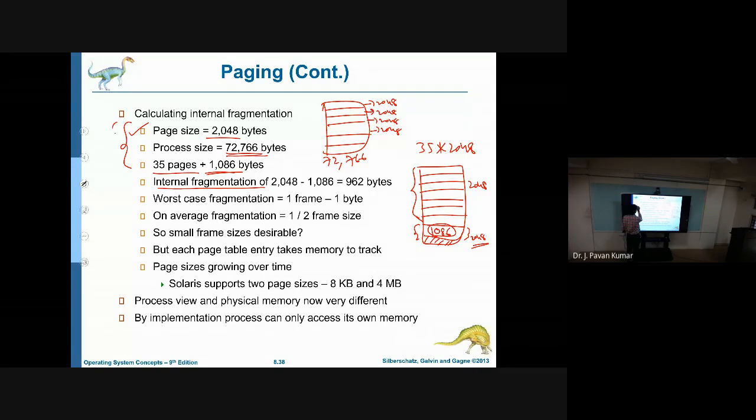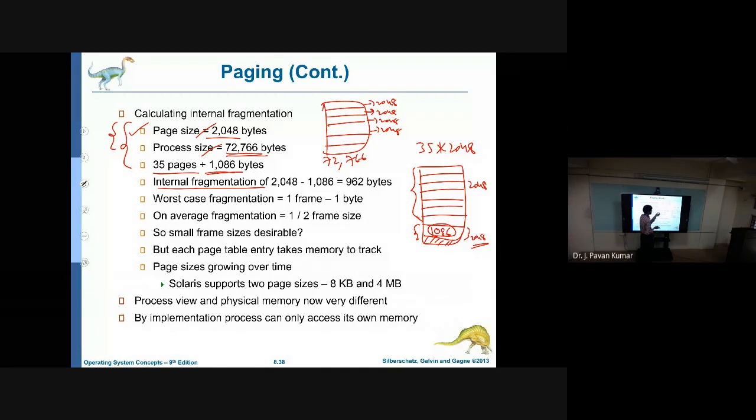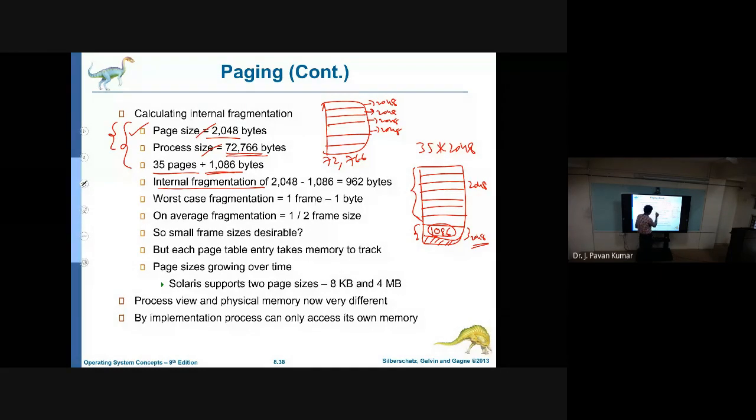If I give these two as the input, page size and process size, can you say what the internal fragmentation is? We just have to observe how many filled pages we have, and we will have at most one page with empty space. We will not have more than one page with additional space. How much unusable space that particular page has is what we have to find out. That is nothing but internal fragmentation.